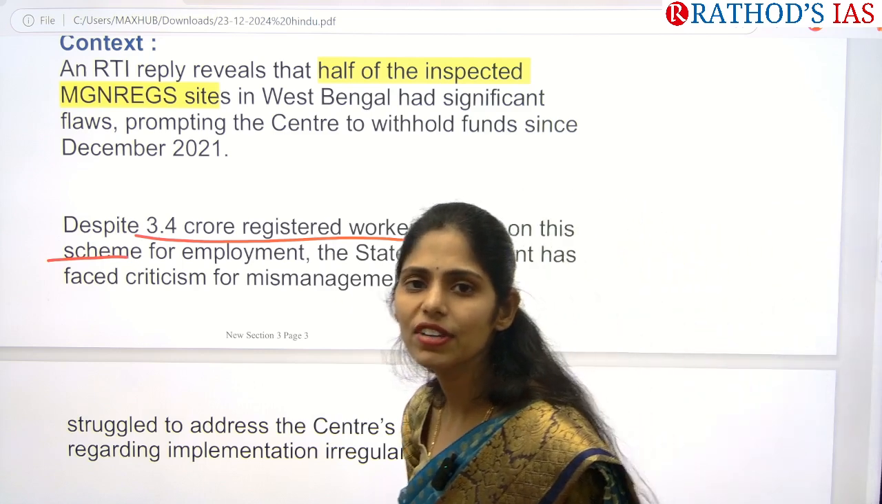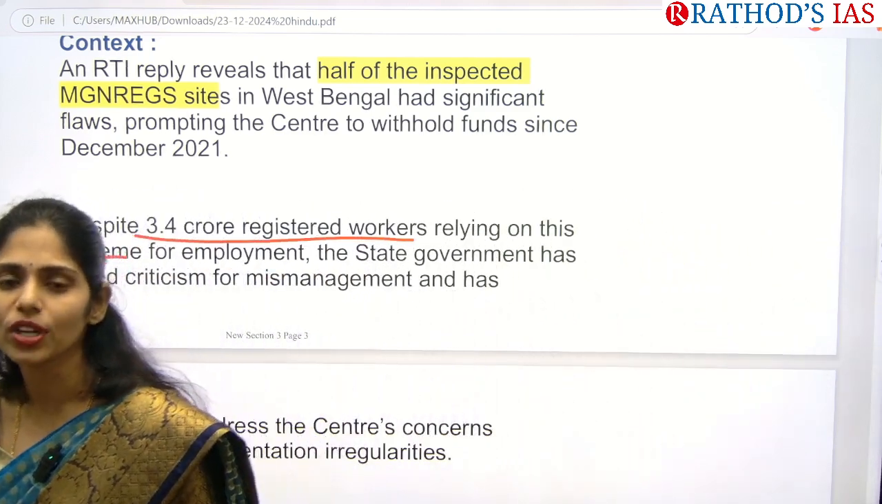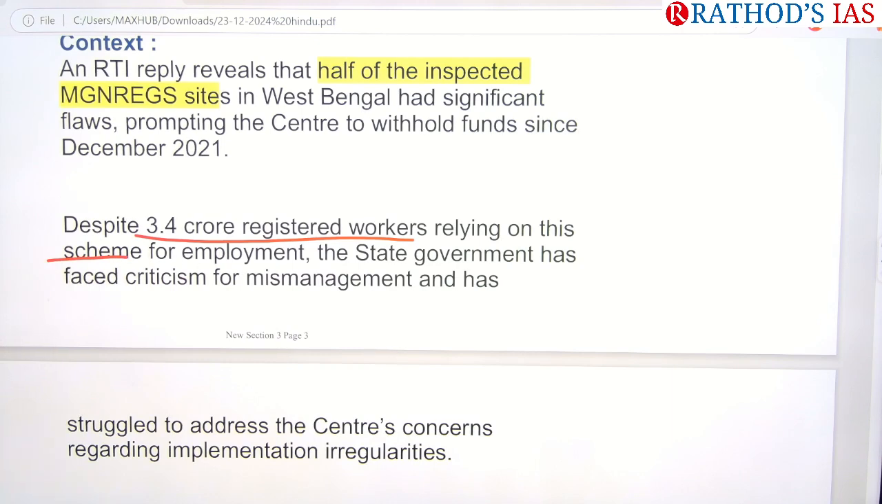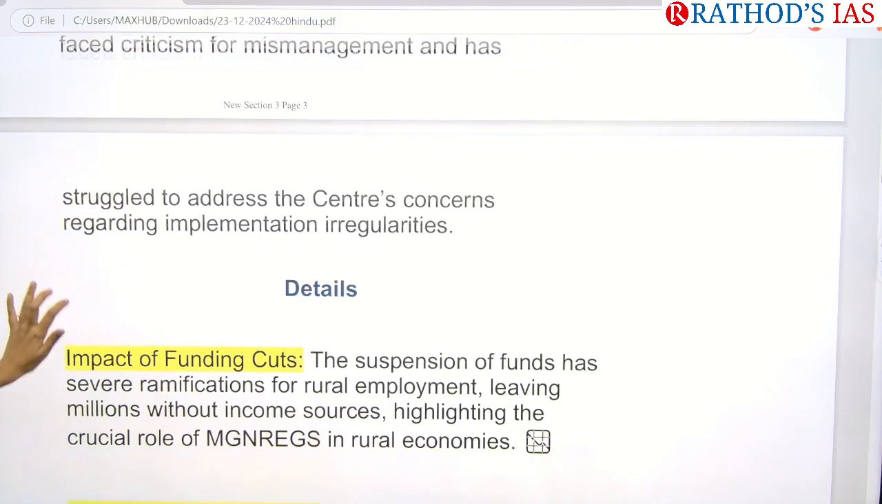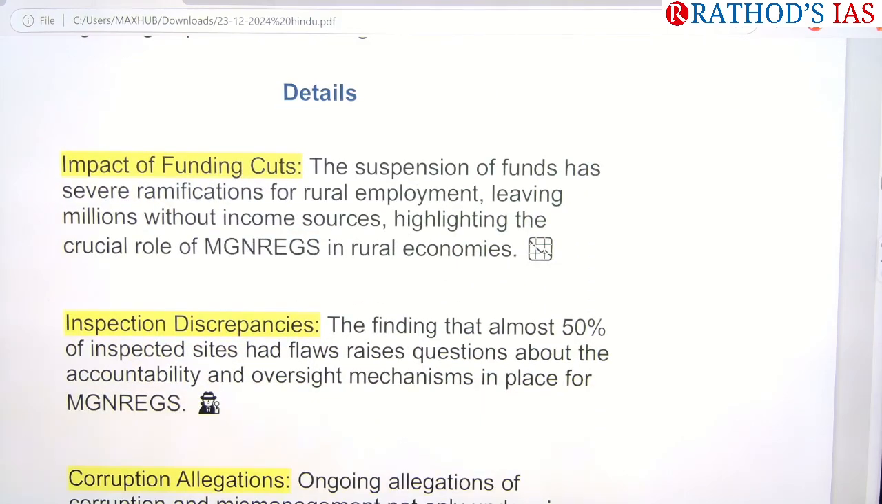It will have a huge impact on the rural economy as well. There will be an increasing burden on the state governments. Because of this, we have to take this issue very seriously, and we need to have proper management of the funds for this kind of scheme. Okay, now let us see the important points that you have to remember which are highlighted in this article.